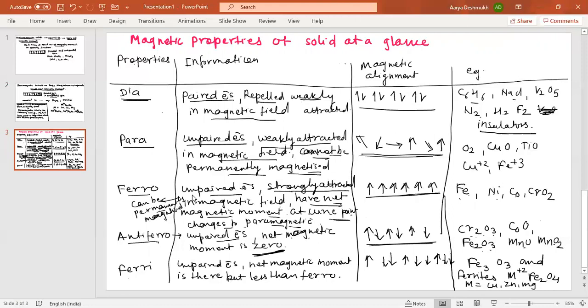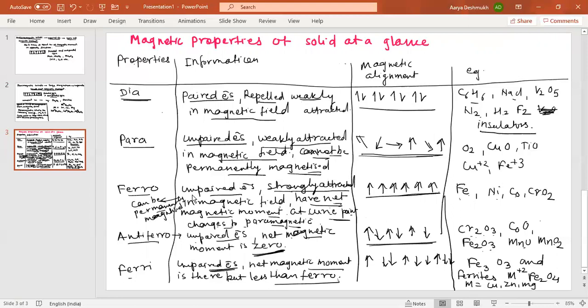Now the ferrimagnetic substances again have unpaired electrons, and a net magnetic moment is there, but it is less than ferromagnetic. In case of antiferro, the net magnetic moment is zero. In case of ferromagnetic, net magnetic moment is there, but in case of ferri, it is less than the ferromagnetic.